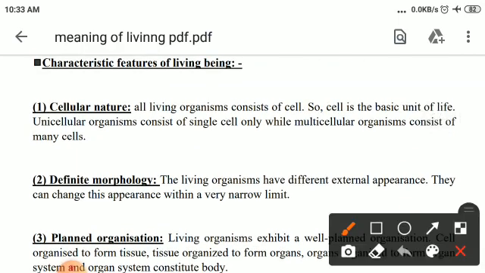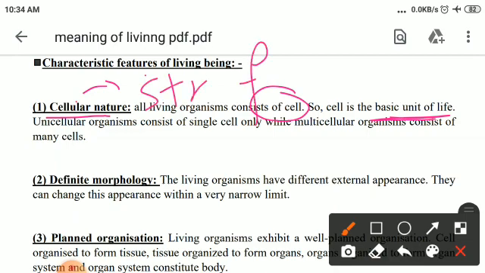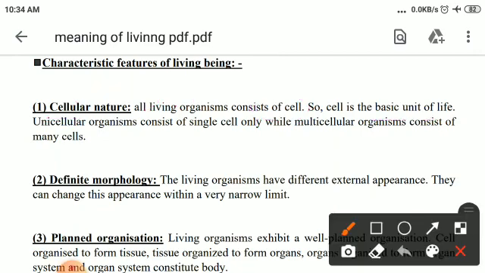First is cellular nature. All living organisms are composed of cells. The cell is the basic unit of life. We know that the cell is the structural and functional unit of living beings. So the cell is the basic unit of life. Unicellular organisms consist of a single cell, while multicellular organisms consist of many cells.